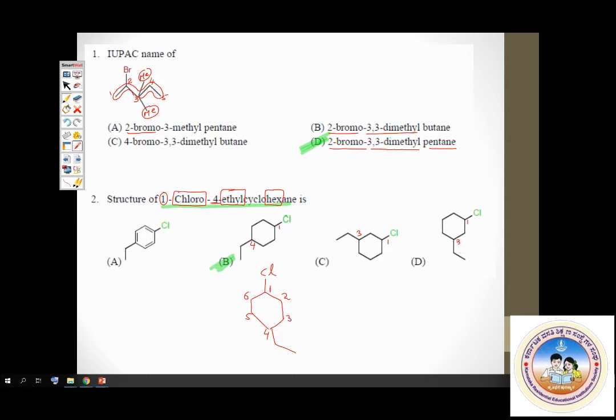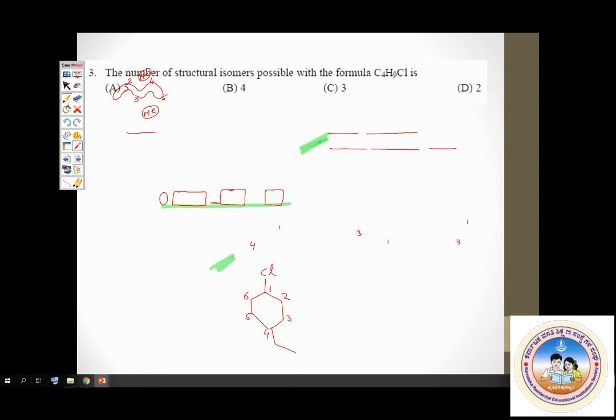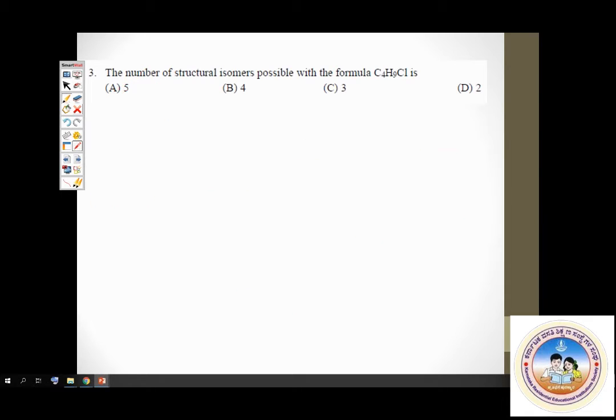Hope you have written it down. We'll now move on to our next question. Question number 3. The number of structural isomers possible with the formula C4H9Cl. We have to find out how many structural isomers are possible for this compound which has the formula C4H9Cl.